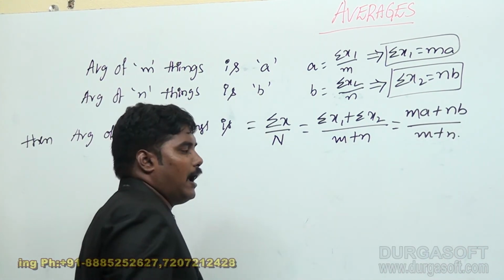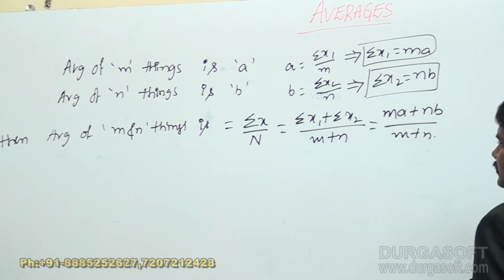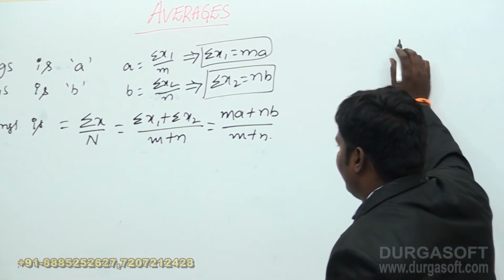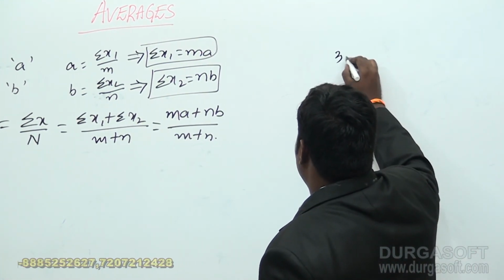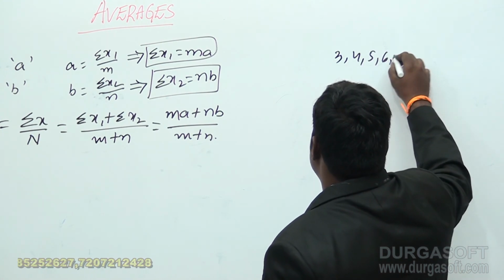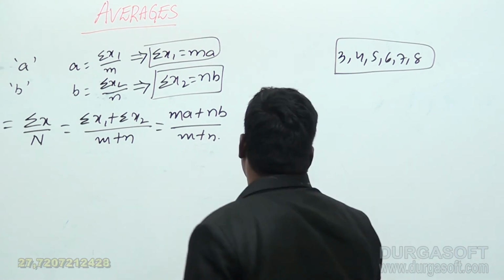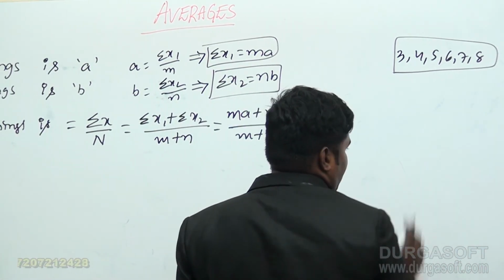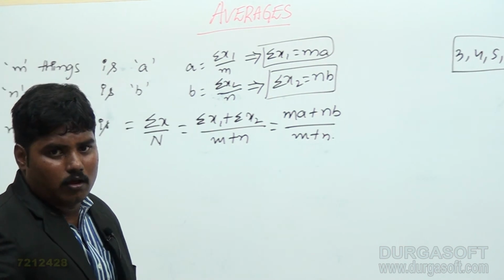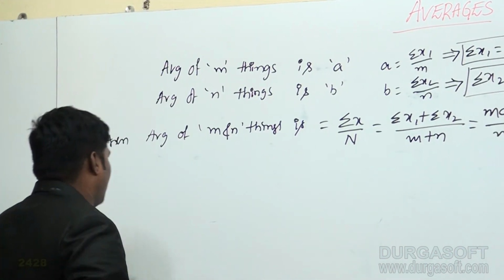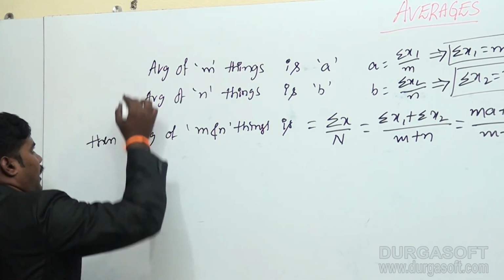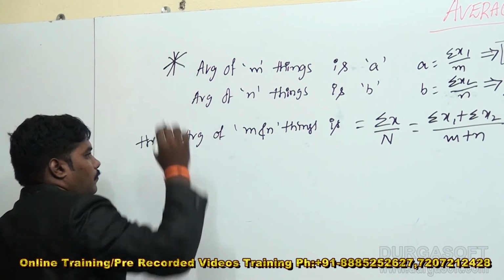So that I had done here previously: the average of 3, 4, 5, 6, 7, 8 is not applied as the average of 8 things minus the average of the first 2 things. We will discuss it after completion of the next one. This is the first one.